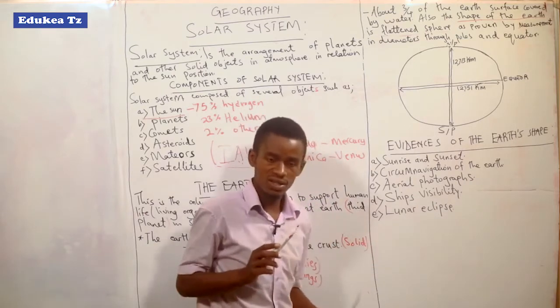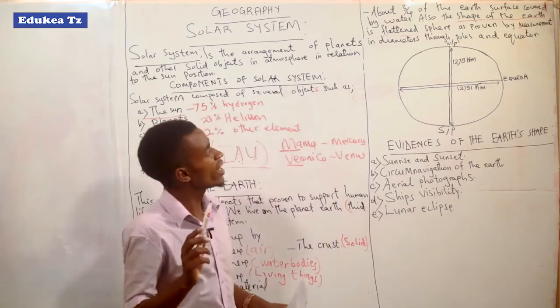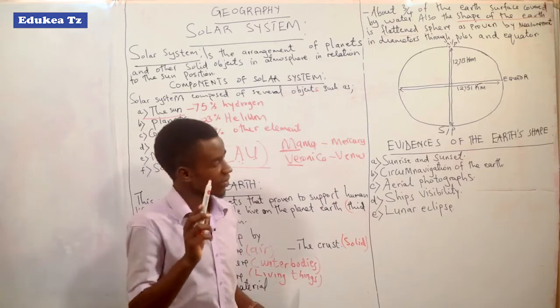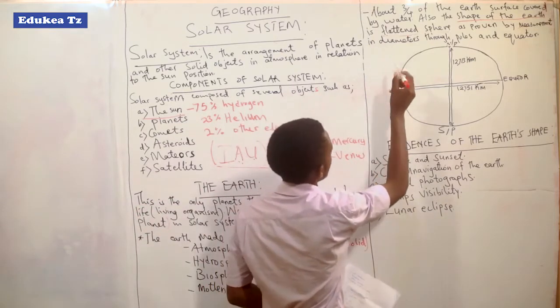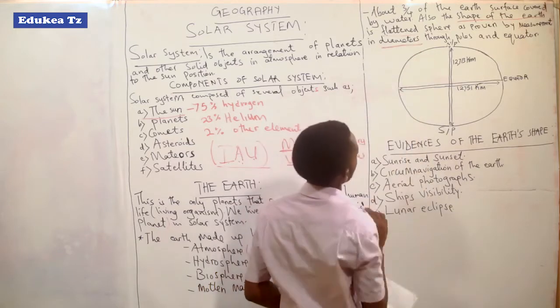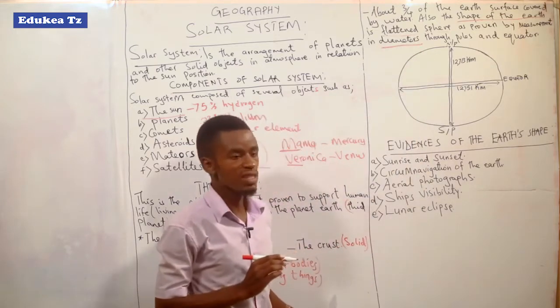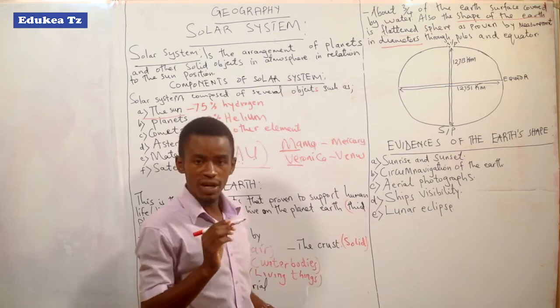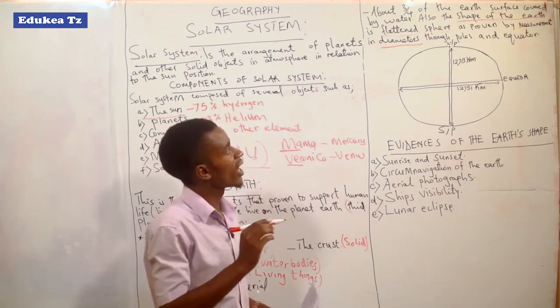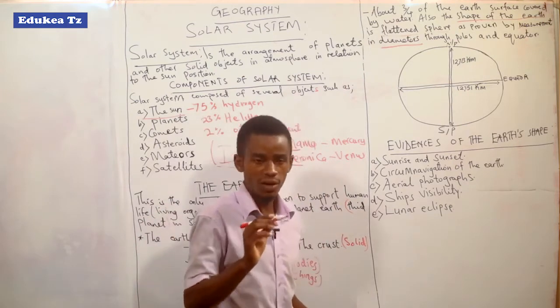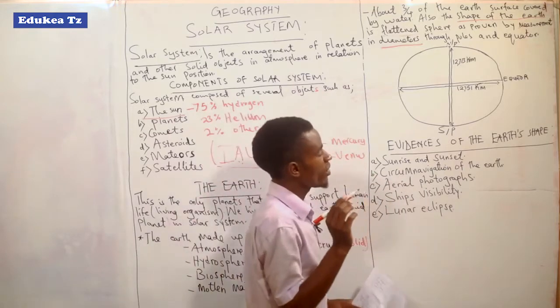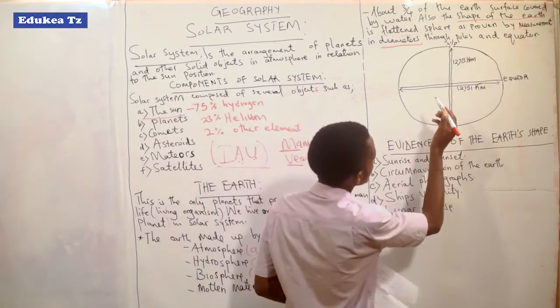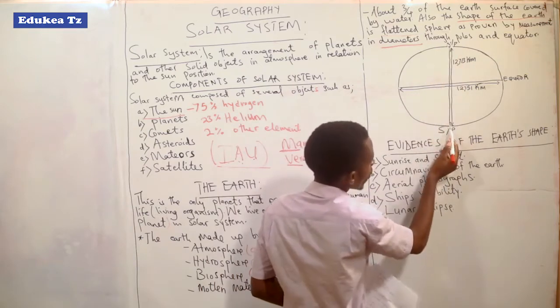And what are the things that can prove that the Earth is a flattened sphere? I come to the point. I told you that it is by the diameter. So measurements in diameter prove that the Earth is a flattened sphere. On which way? Scientists measured the distance from the North Pole to the South Pole.